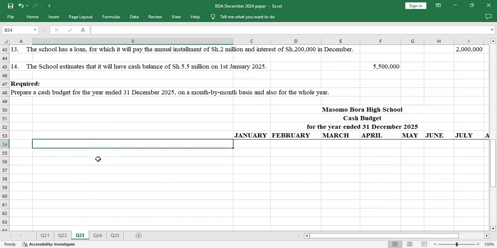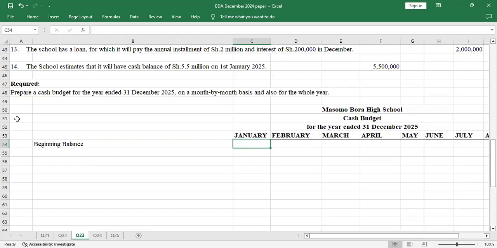That's how you do cash budgeting. What was the beginning balance for January? We are given under additional information number 14 that the school estimates it will have a cash balance of shillings 5.5 million. So that's what I will record here.